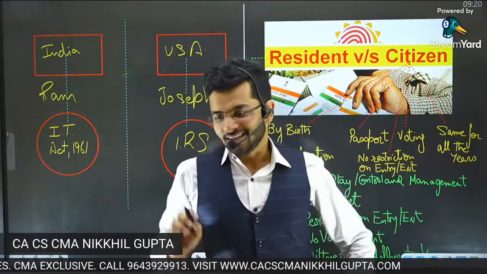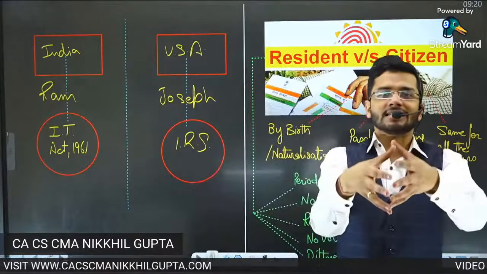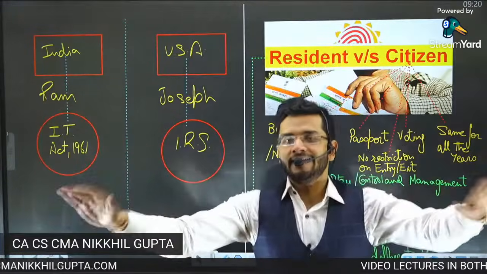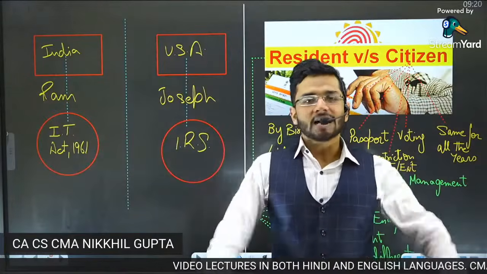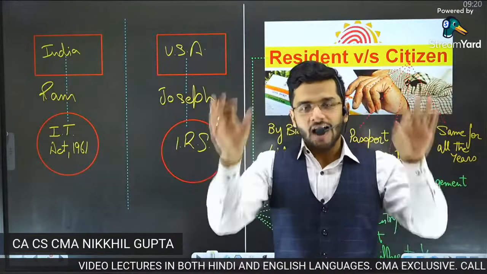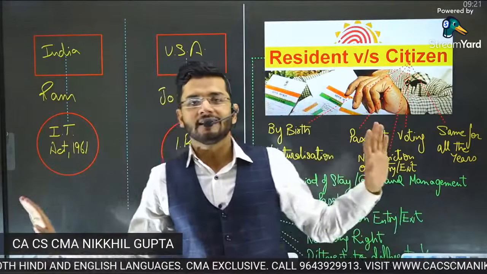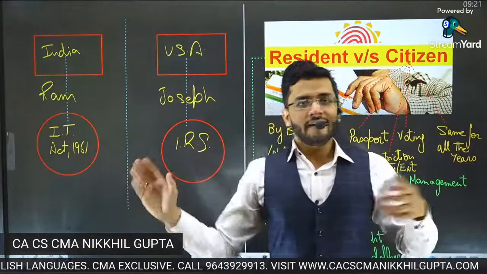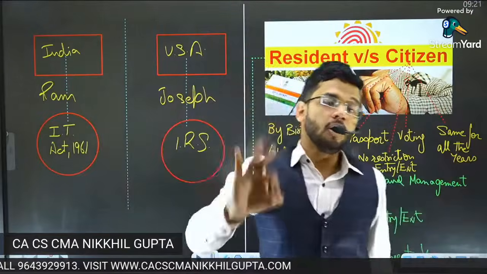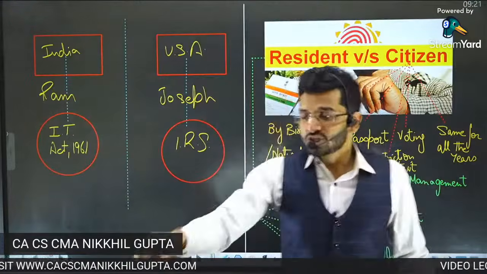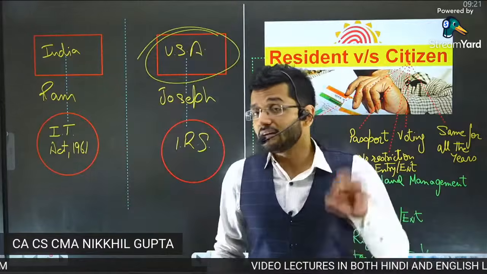So guys, the crux of the matter is, while levying taxes, citizenship is irrelevant. Whose citizen are you? Where are you born? Whose passport do you have? Whose ration card, Aadhaar card do you have? Absolutely irrelevant. Where did you complete your schooling, college, etc.? Absolutely irrelevant. What is relevant is how much time did you spend in that particular year in that particular country? That is the residential status.